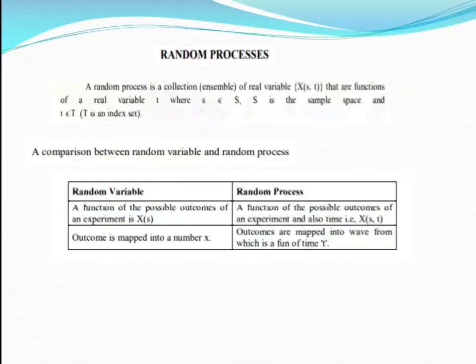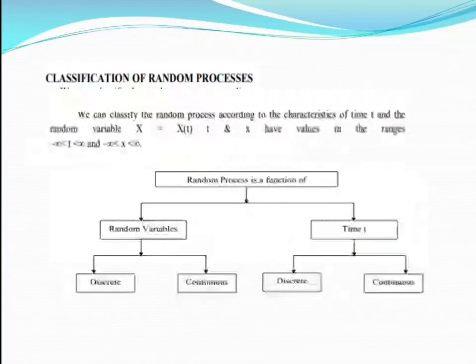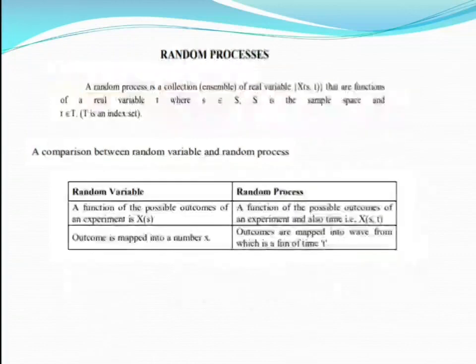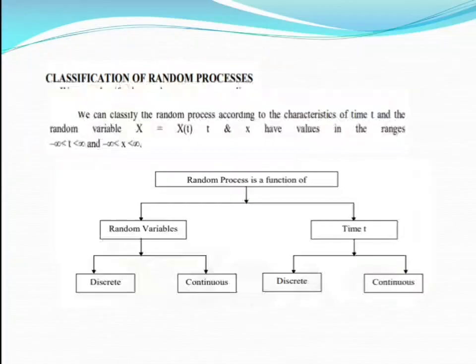A comparison between random variable and random process. Random variable means the possible outcomes of an experiment, x of s. Random process means the possible outcomes of an experiment and also time t, that is x of s comma t. Next, in a random variable the outcome is mapped into a number x, and in a random process outcomes are mapped into a waveform which is a function of time t.